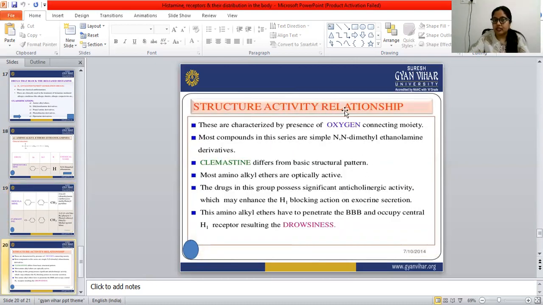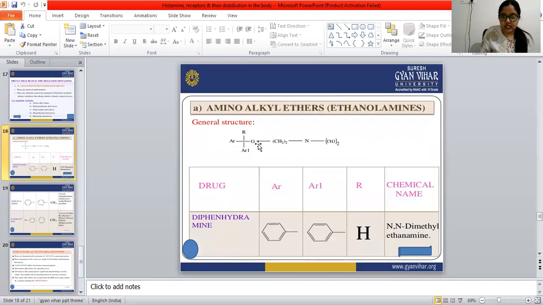Now the structure activity relationship, SAR, of the amino alkyl ethers. These are characterized by the presence of an oxygen connectivity moiety. In this ethylamine, we have already seen that there is one oxygen present in the amino alkyl ethers. So the first point is that there is an oxygen present in this structure.